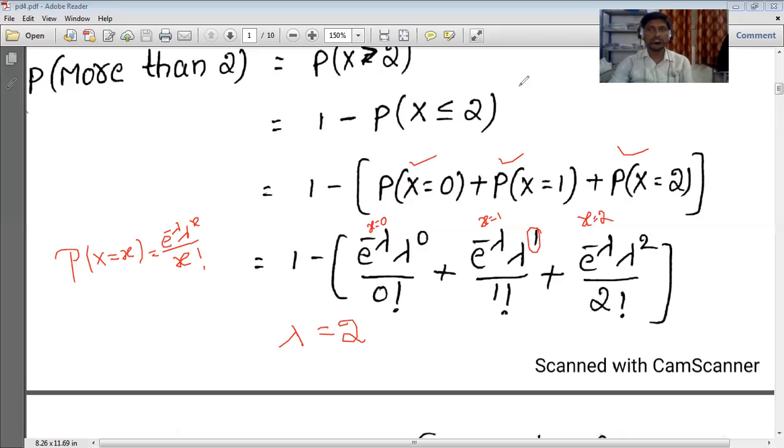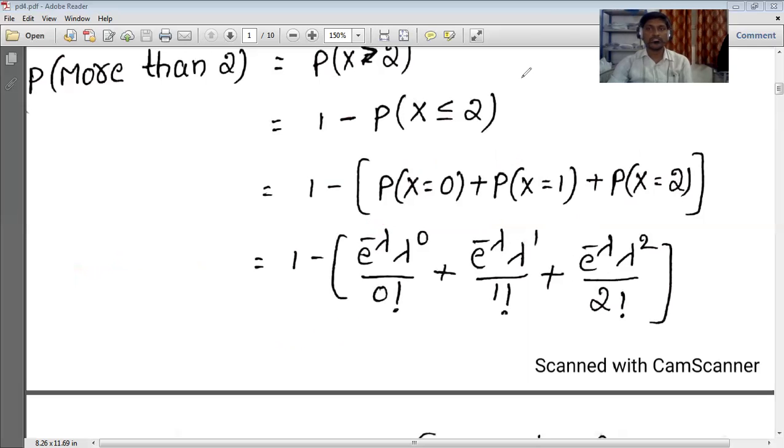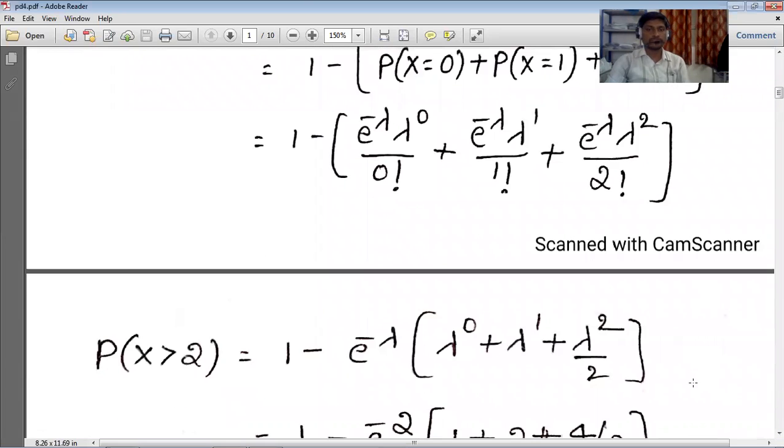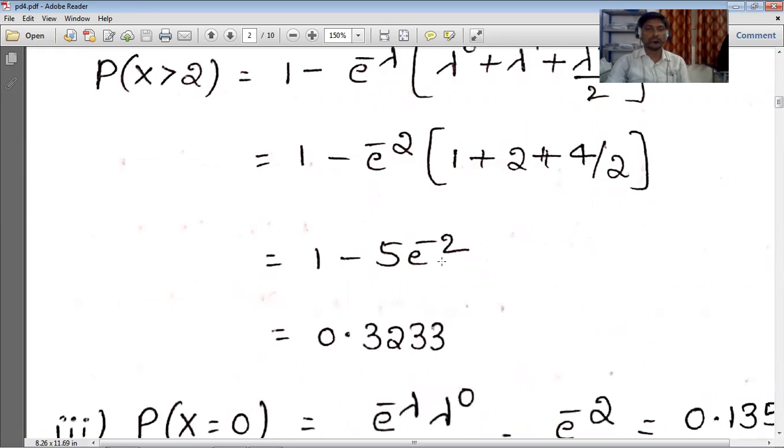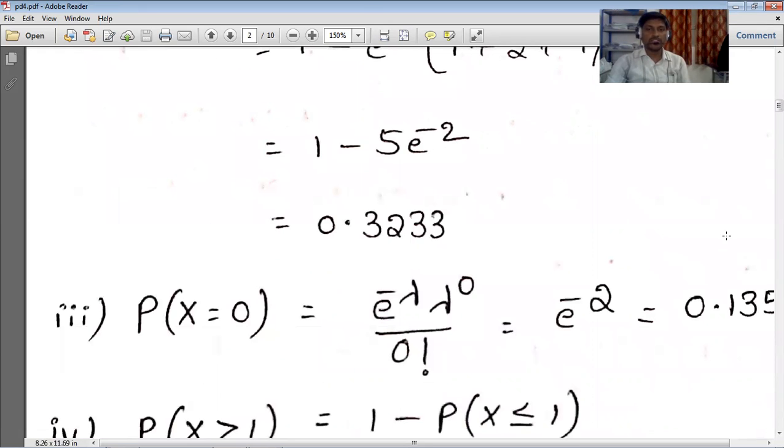Like this we need to substitute. By substituting we get the value of the probability which is more than 2. So we got 0.3233.